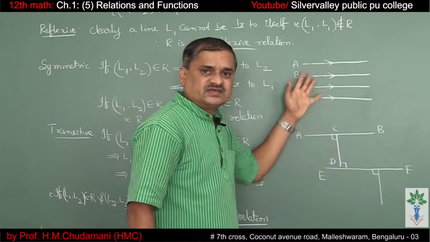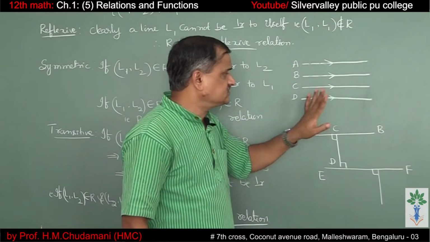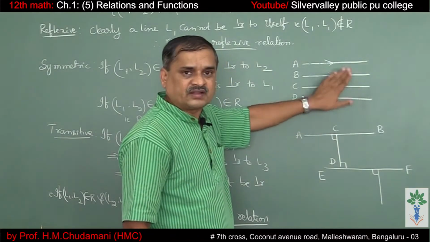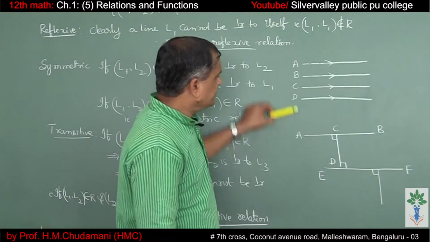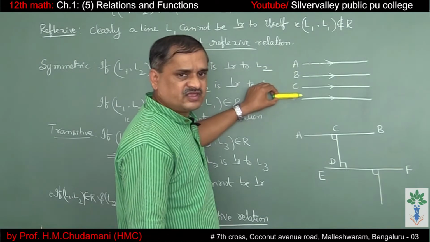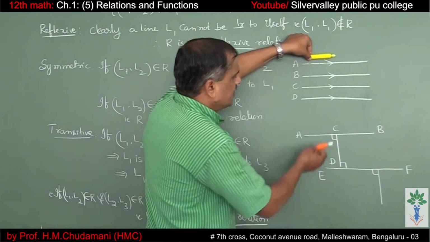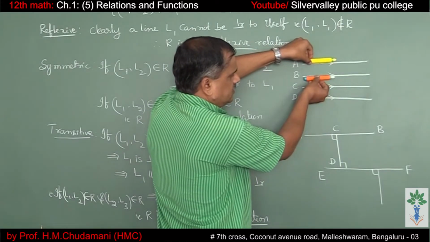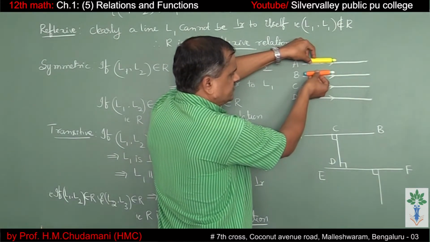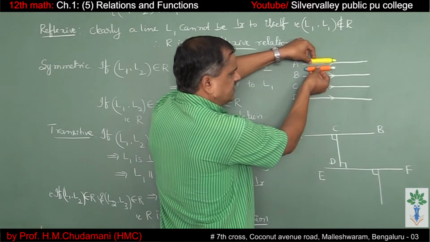Let us take the set of parallel lines in a plane. Set of parallel lines in a plane. See the lines A, B, C, D. They are parallel to each other. The line A and the line B are parallel. I just move like this. Now also it is parallel.